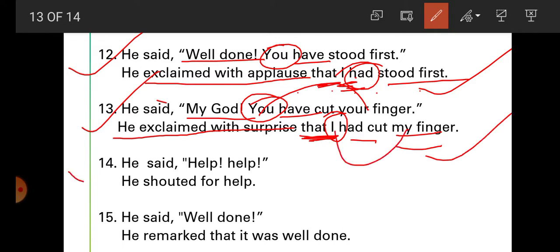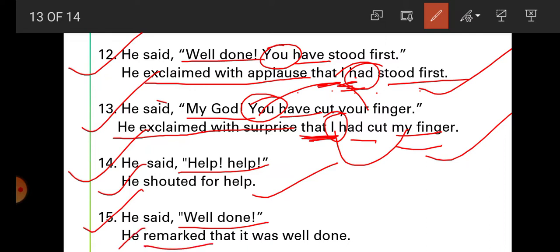Now number 14, student. He said, help, help. So help is what? When he says help, he shouts. So we can change into indirect. He shouted for help. Number 15, student. He said, well done. When we say well done, when somebody has done very well, then we remarked. Here we use the word what? Remarked. He remarked that it was well done. Some work is very good. So we can remark that it was well done. Past tense is used here, student, because the reporting verb is in past tense.